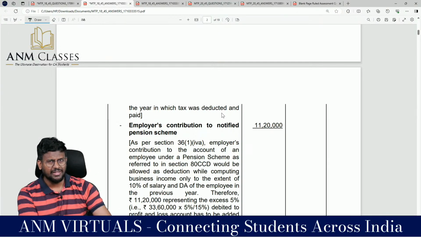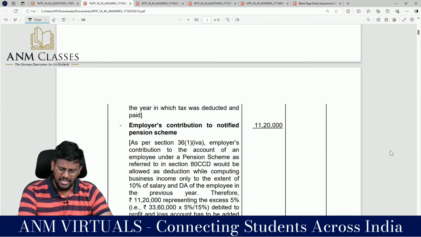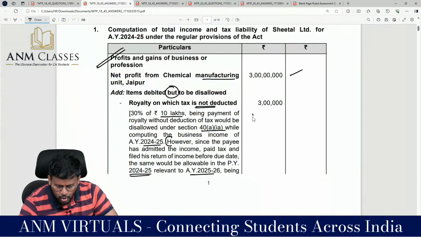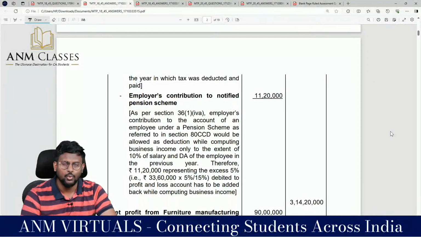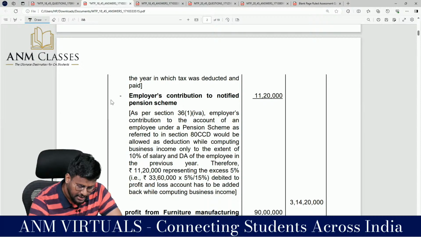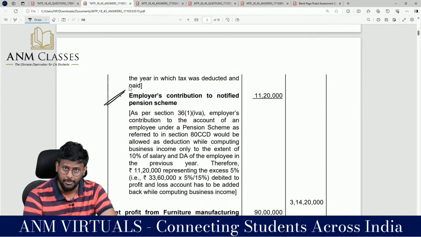So current year 30% disallowance is mandatory in nature. So 10 lakh into 30% comes to 3 lakh should be added back, and next year you can claim it as a deduction. Employer's contribution to notified pension scheme.